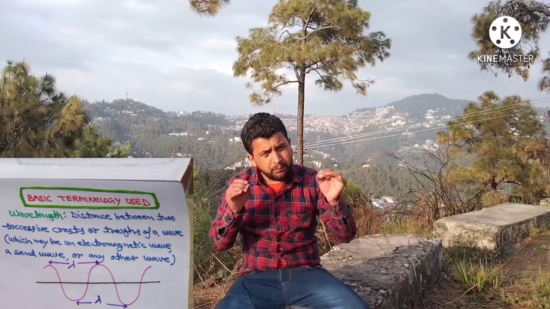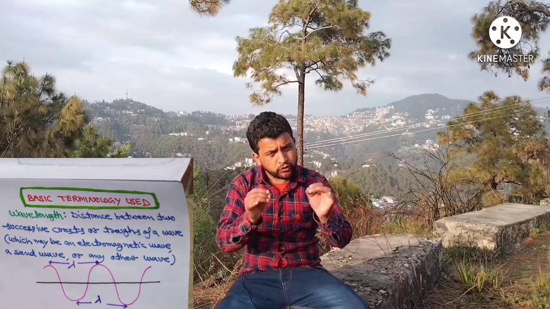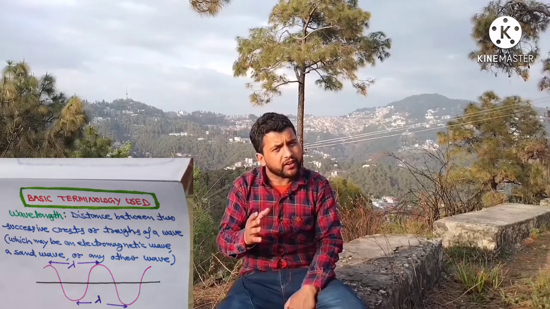Dear student, in the whole lecture we used 2 basic terms, that is wavelength and frequency. What is wavelength? The distance between 2 successive crests or troughs of a wave is called wavelength, whereas frequency is the number of waves passing through a fixed point in a given interval of time.